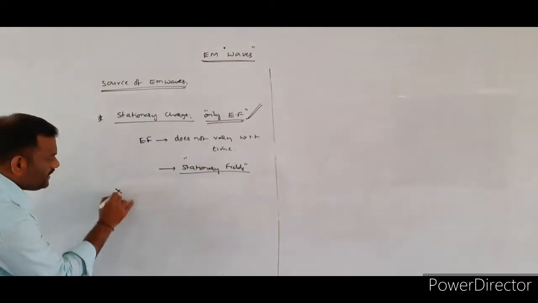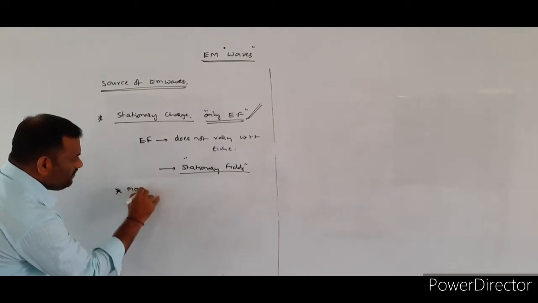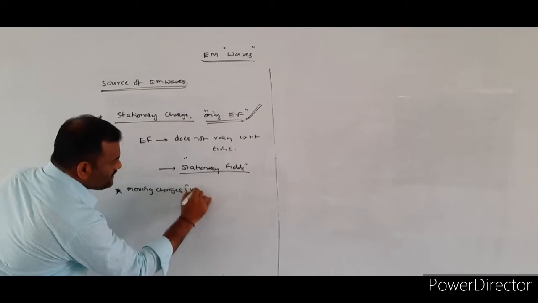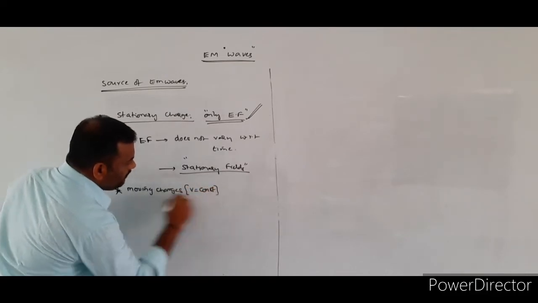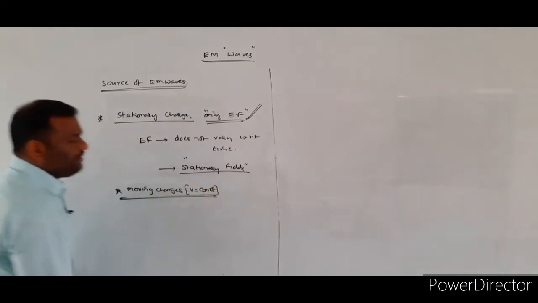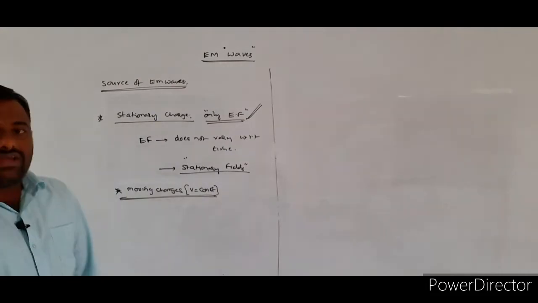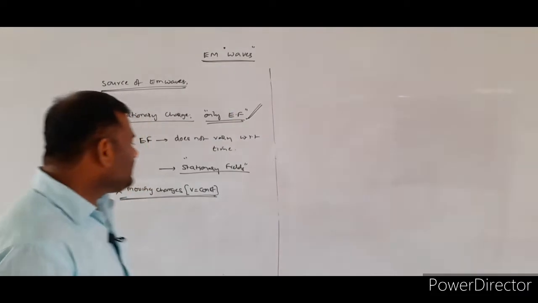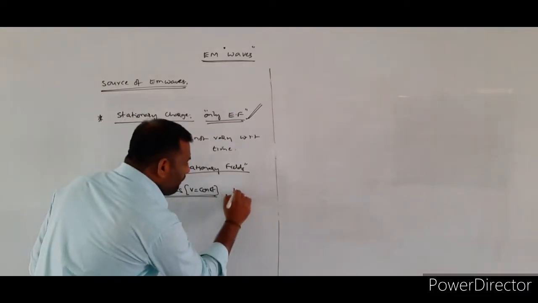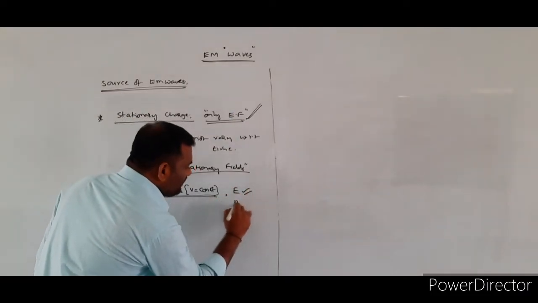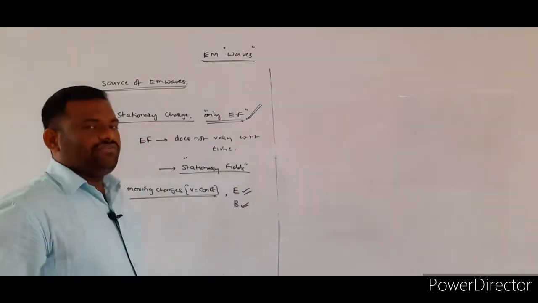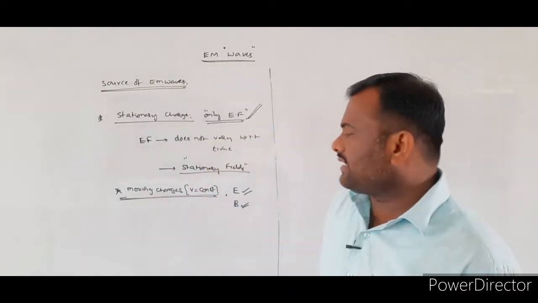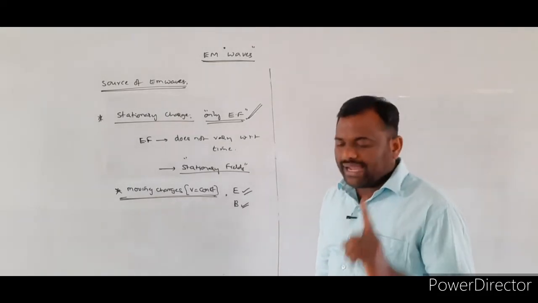Suppose you consider moving charges. Moving charges means their speed remains constant. Whenever you consider moving charges, these moving charges produce both the electric field as well as the magnetic field.